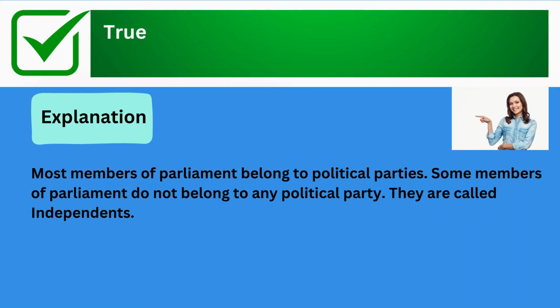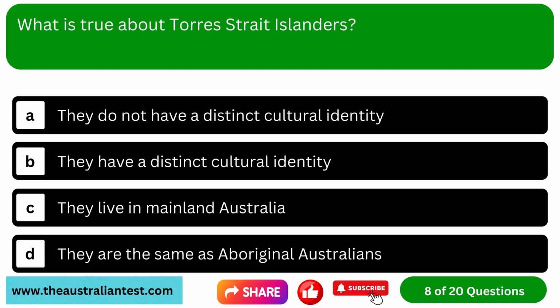The correct answer is true. Explanation: most members of Parliament belong to political parties. Some members of Parliament do not belong to any political party. They are called independents.